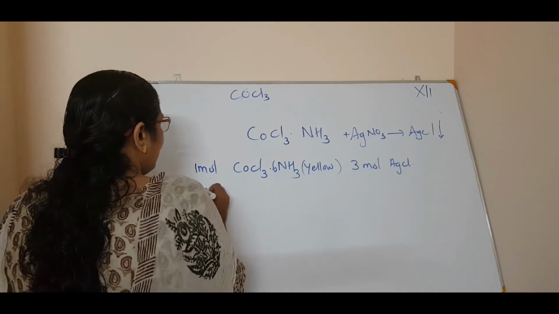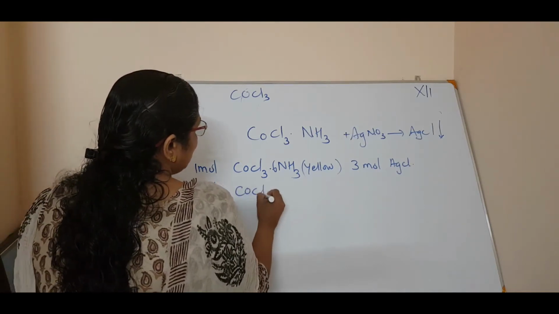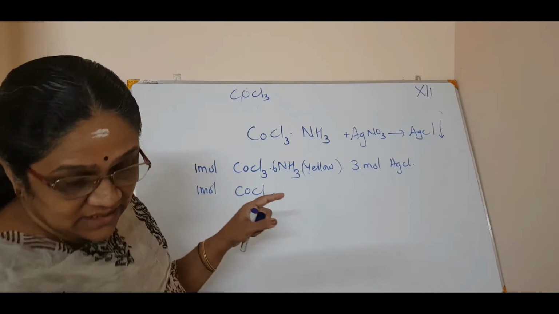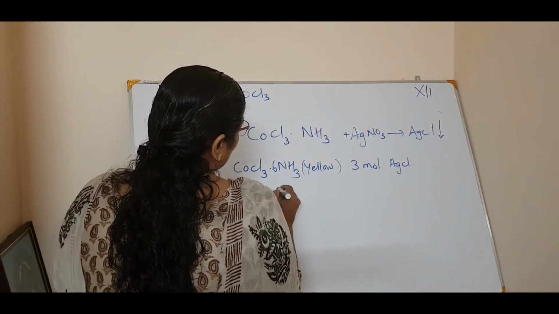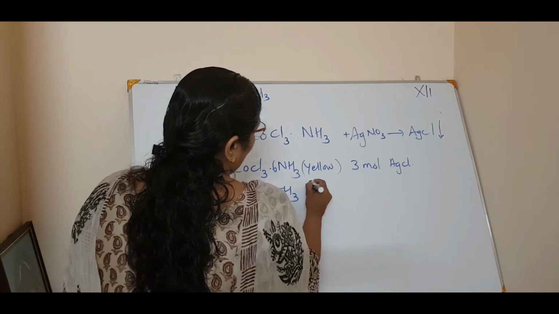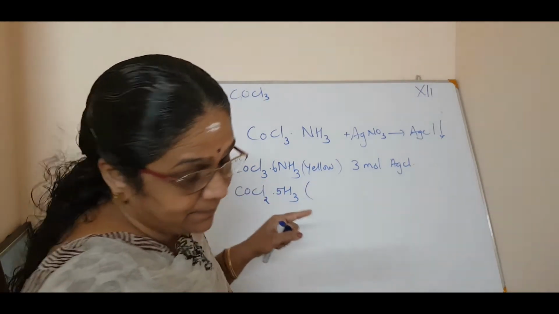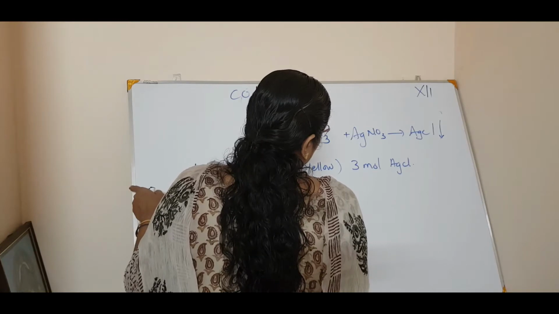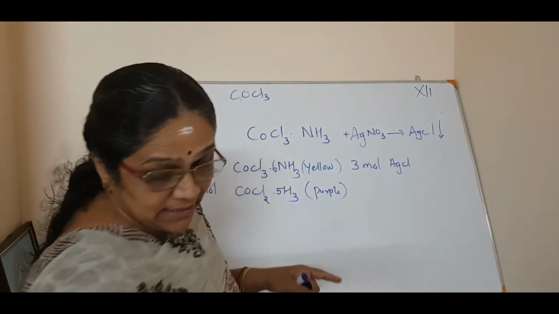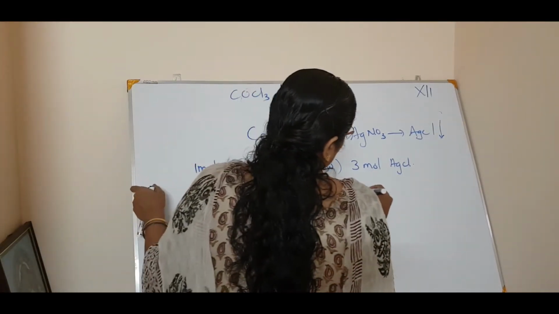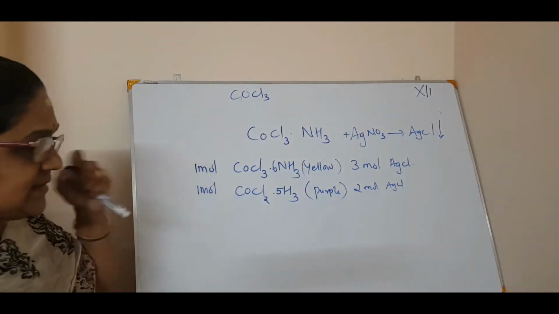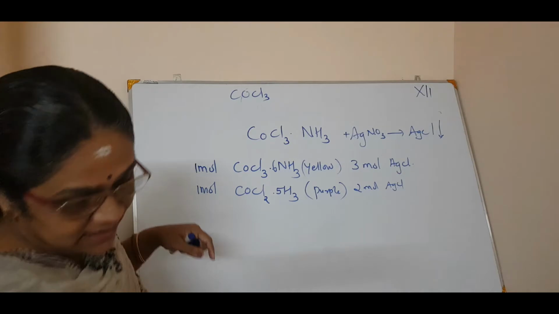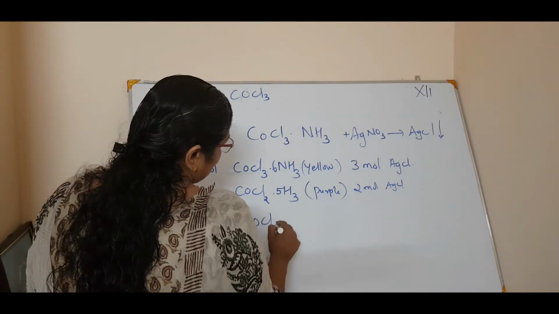Now again he made some compound with COCl3.5NH3, which is purple in color, and it gave 2 mole of AgCl. This is very important because in board exams they can ask such type of questions. Next, he adds COCl3.